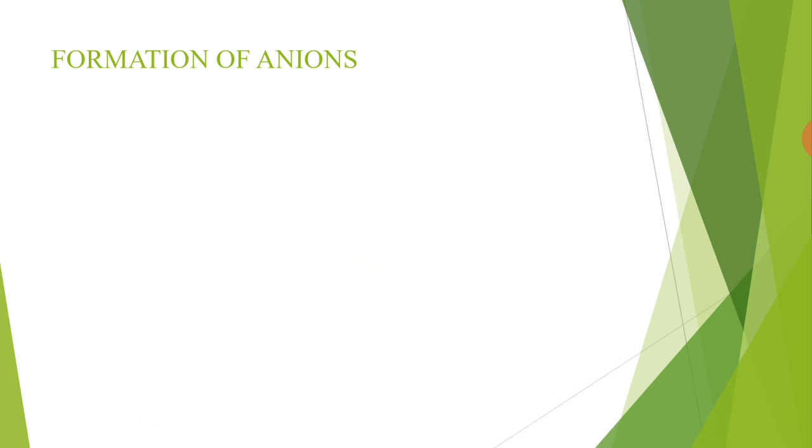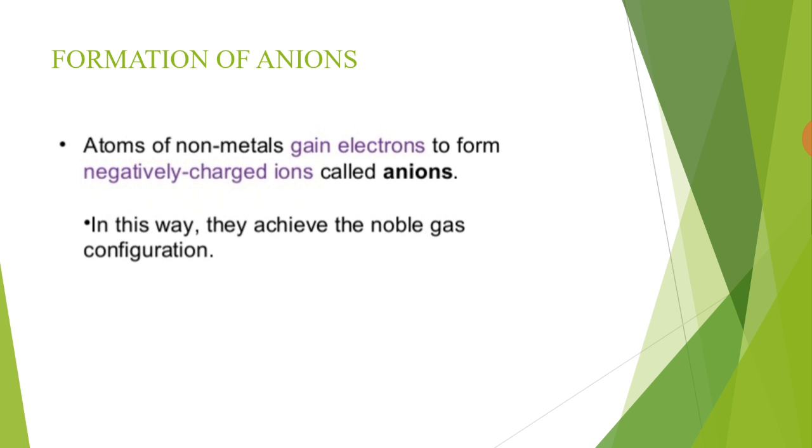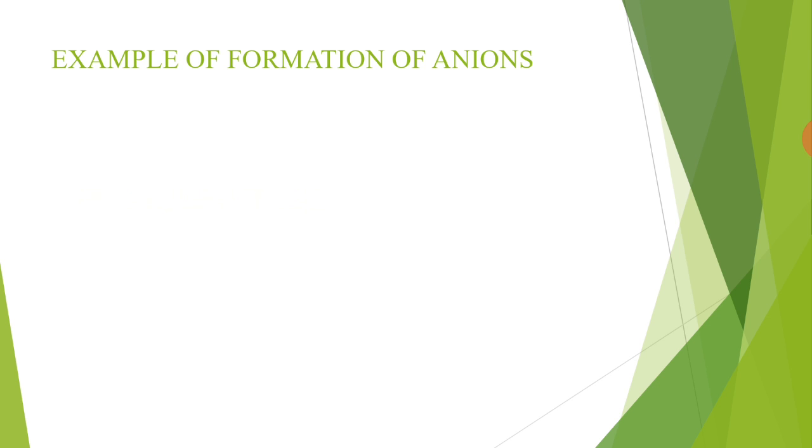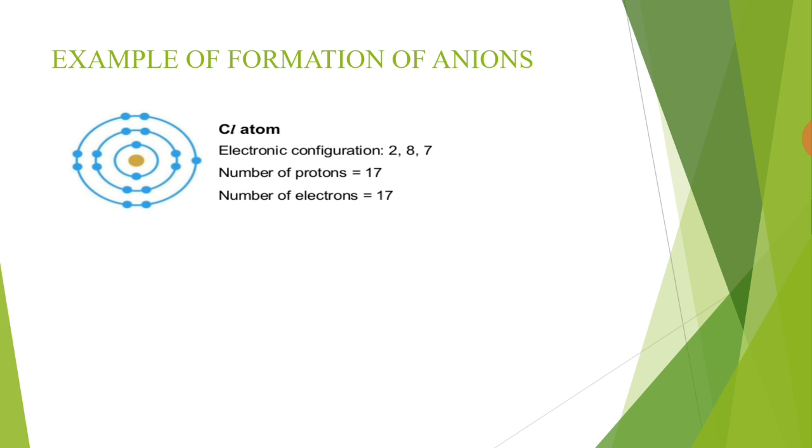Now we discuss how anions are formed. Atoms of non-metals gain electrons to form negatively charged ions called anions. In this way, they achieve the noble gas configuration. Now we consider the chlorine atom for the formation of an anion. The chlorine atom belongs to group 7A of the periodic table. Its atomic number is 17. It means chlorine has 17 protons and 17 electrons.